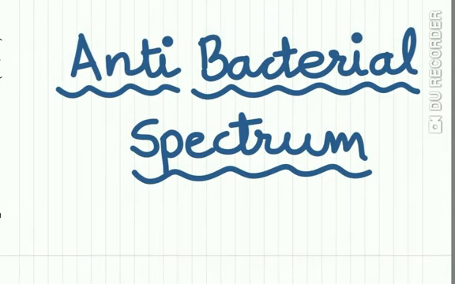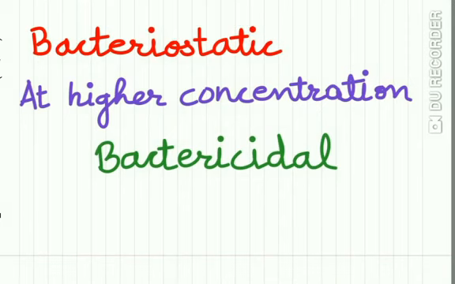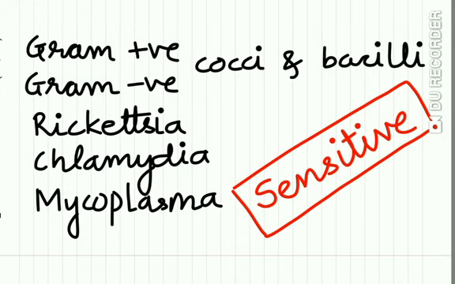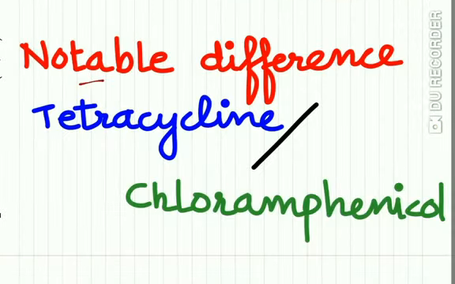Now, the antibacterial spectrum of chloramphenicol. Primarily, chloramphenicol is bacteriostatic. At higher concentration, it may be bactericidal also. It has a broad spectrum of activity against all gram-positive and gram-negative cocci and bacilli, rickettsia, chlamydia, mycoplasma. Now let's note some differences between tetracycline and chloramphenicol.